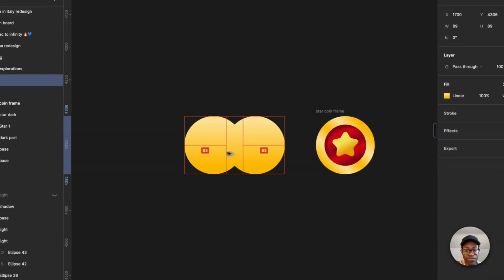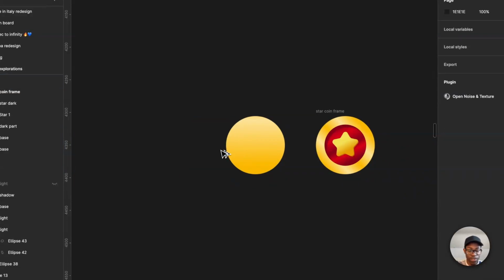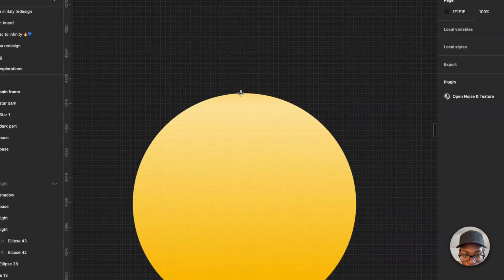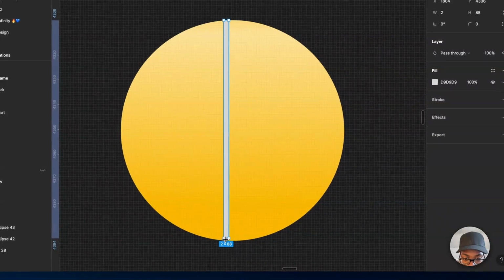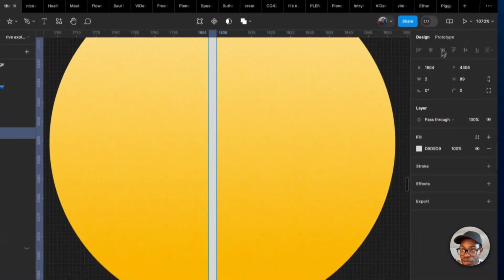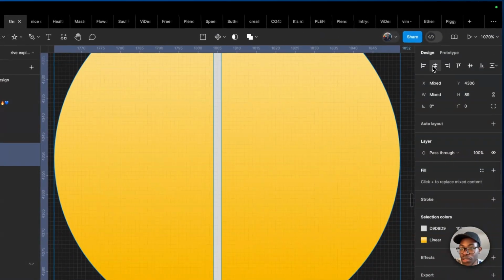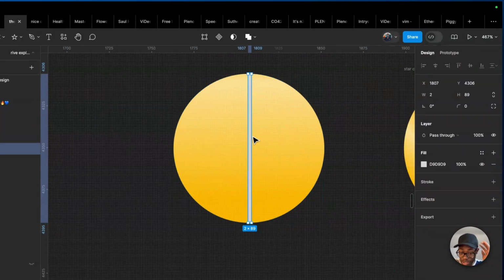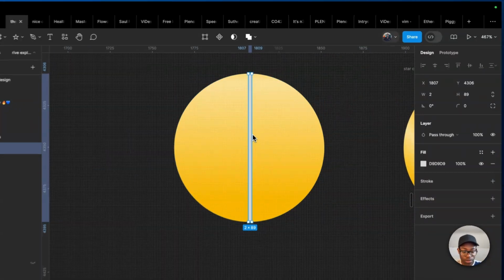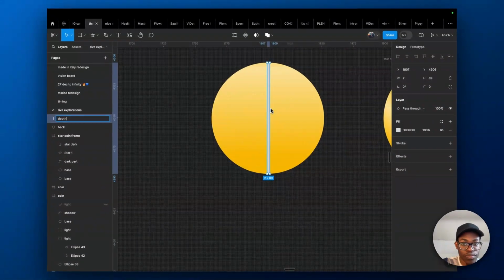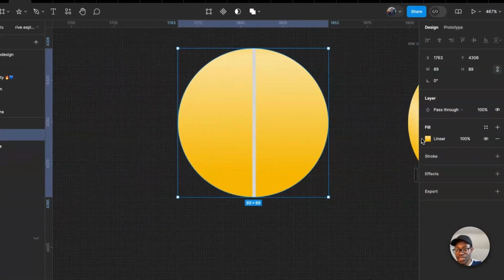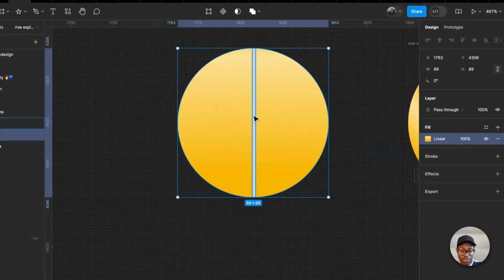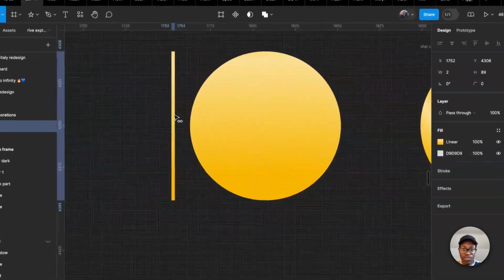And now we need one again for the depth. Now we're going to use a rectangle this time around. And for this rectangle, we're going to get the same height as the back. Move it to the center compared to the back. Just to see something. It doesn't have to be this height now, it can be changed later on. This is the depth. This is the width that will change it, but for now, let's leave it like this. Get this linear color again, put it on this, and now you can see we have this.